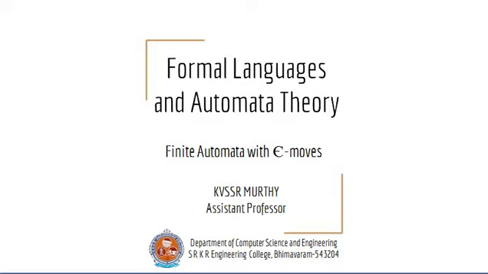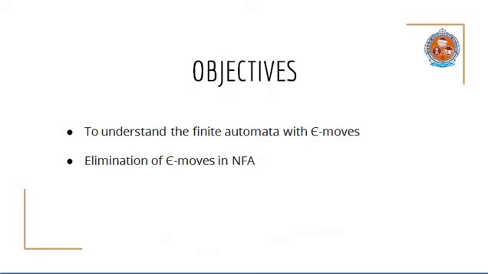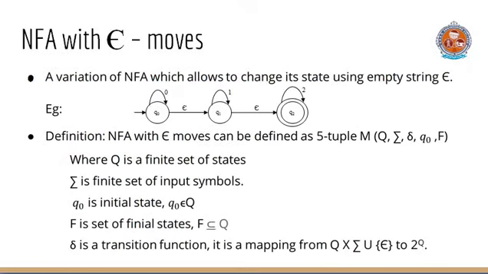Today, I will explain about finite automata with epsilon moves. Objectives: to understand the finite automata with epsilon moves and elimination of epsilon moves in NFA. NFA with epsilon moves, a variation of NFA which allows to change its states without applying any input symbol, or by using empty input symbol epsilon, is called NFA with epsilon moves.